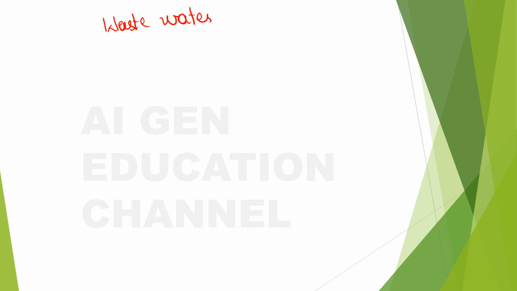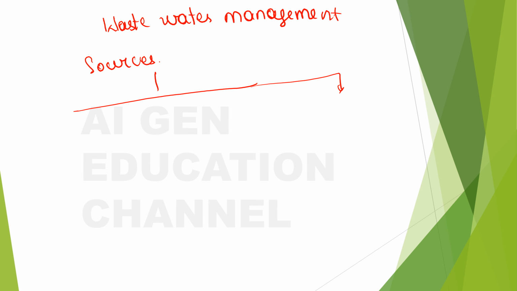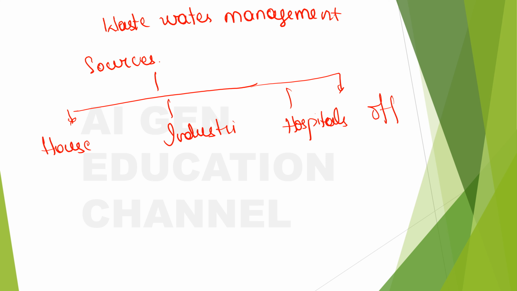So now what are the sources of this wastewater? Tell me. The sources would be so many, right? You can broadly classify it as coming from houses, industries, hospitals, offices, and some other places, right?